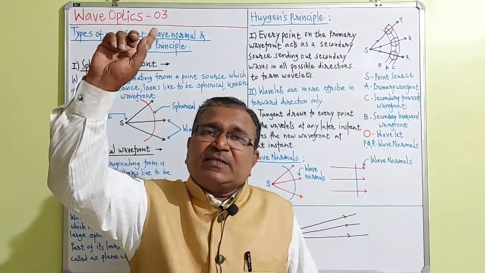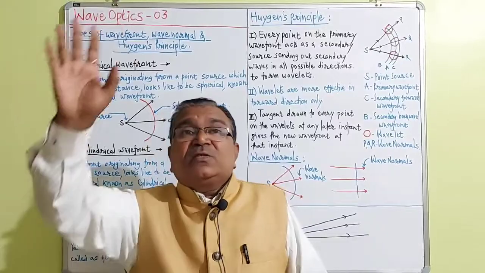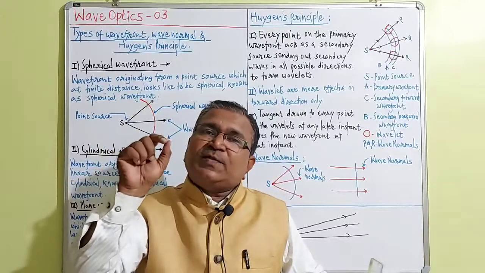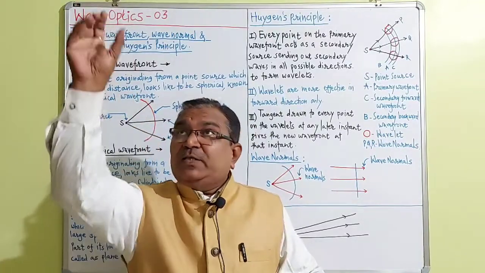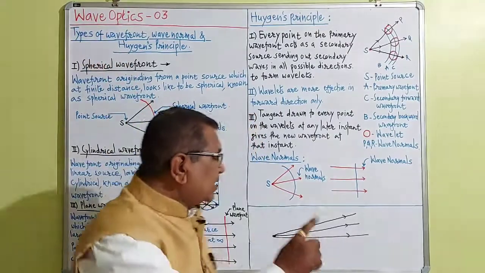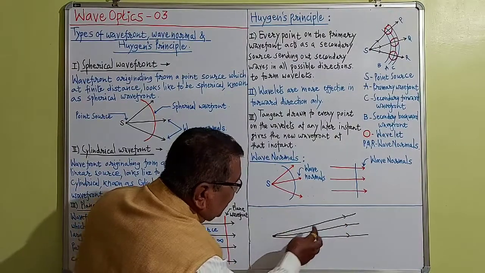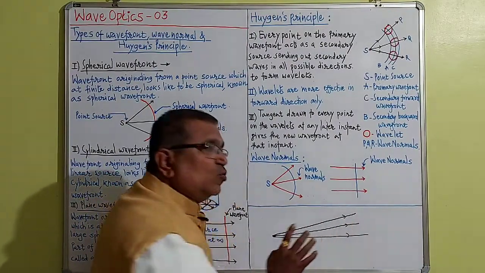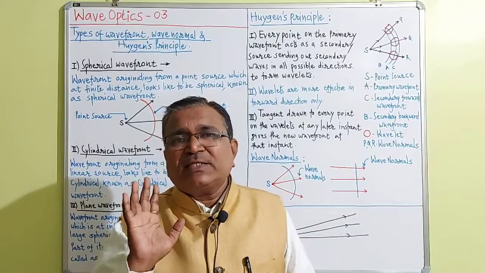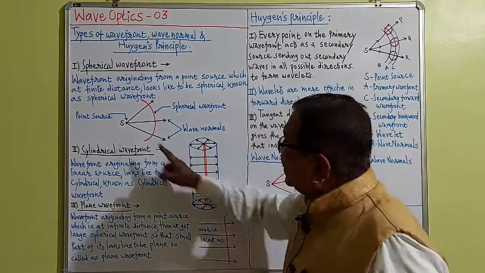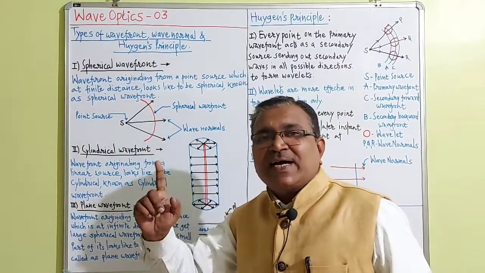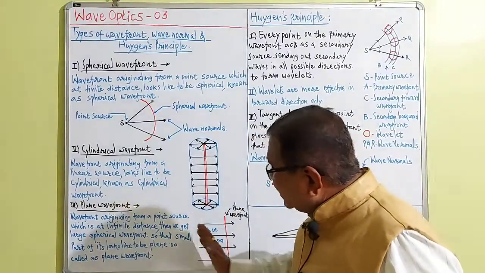Take an example of the sun. When the rays come out from the sun, we get a large, huge spherical wavefront, but part of it looks plane. When the waves come out from the infinite source, after covering a distance, initially they are inclined, but after covering a larger distance, they look parallel. The source is not shown here. Here I have shown a source, because the source is at finite distance. Here the source is at infinite distance.